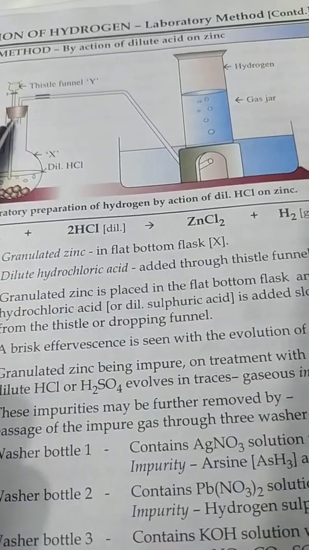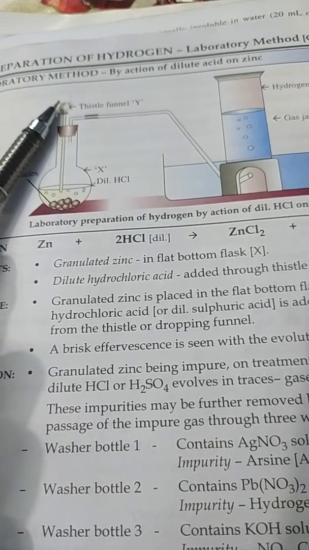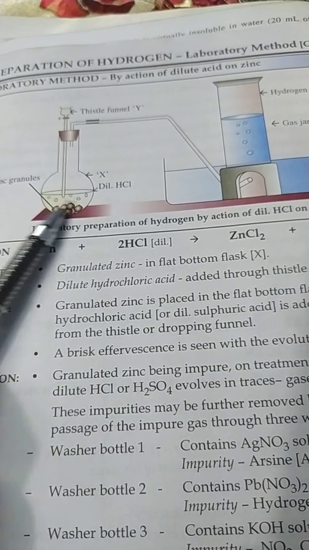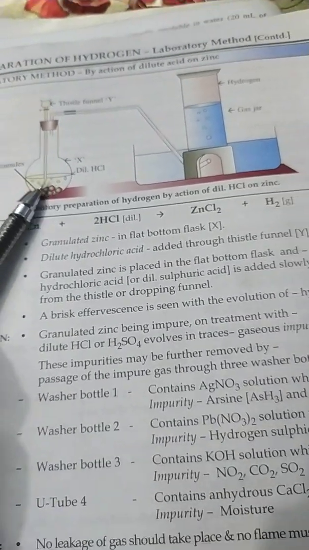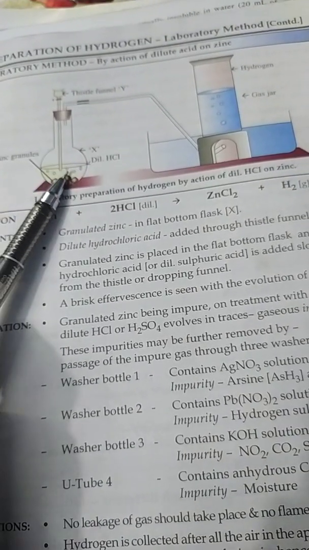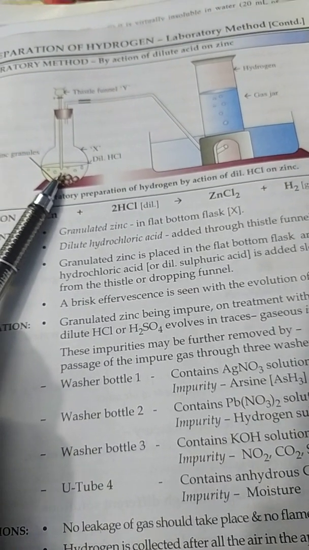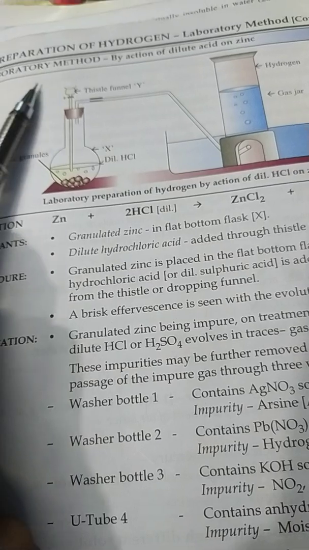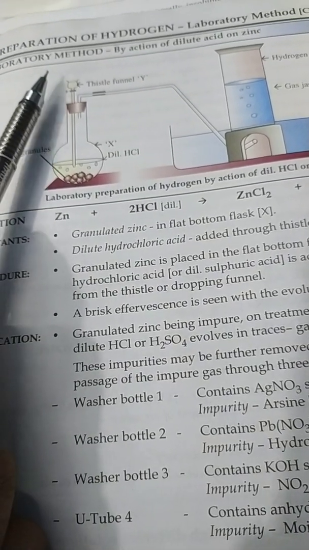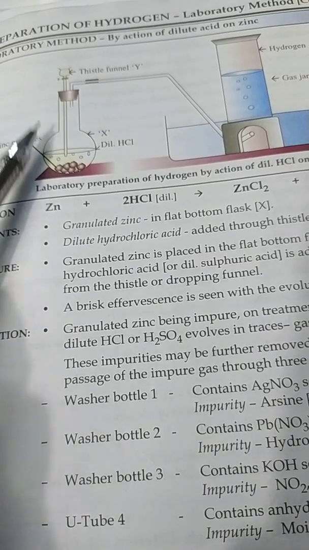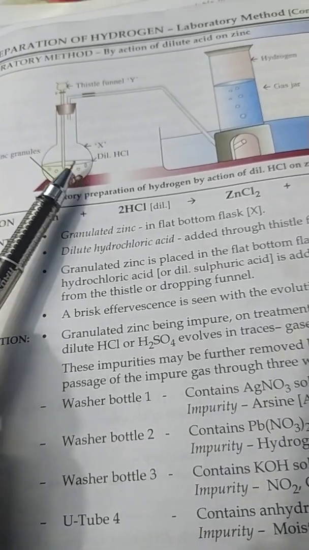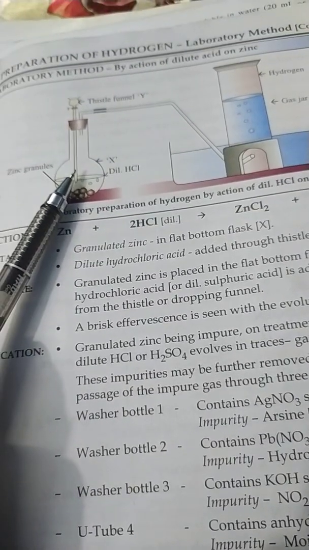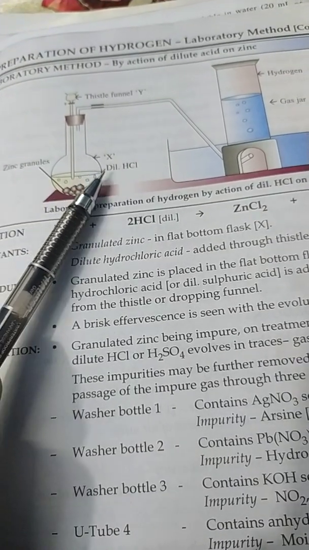Then the third precaution we see is that the thistle funnel through which we were pouring the dilute hydrochloric acid should be kept dipped in the dilute acid in the flat bottom flask, as otherwise the hydrogen gas formed can escape through the thistle funnel and begin to burn in the presence of air. So the thistle funnel is kept dipped inside HCl. So this is also one of the precautions in preparation of hydrogen through the laboratory method.